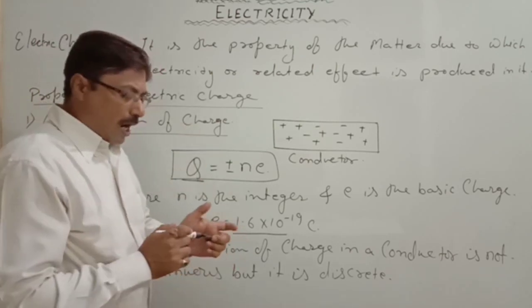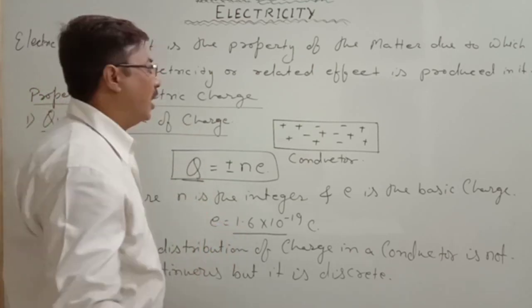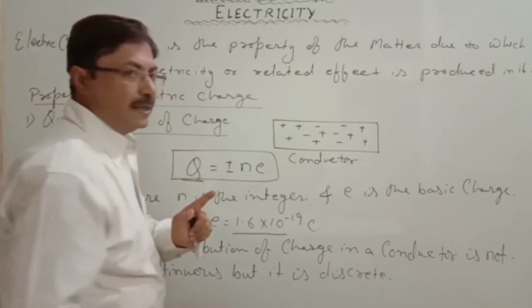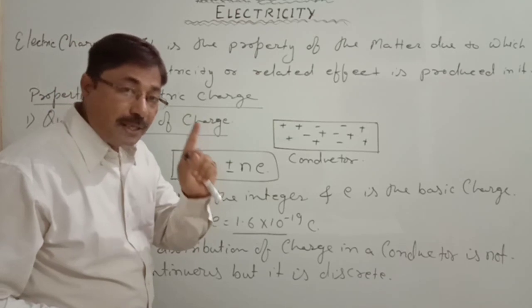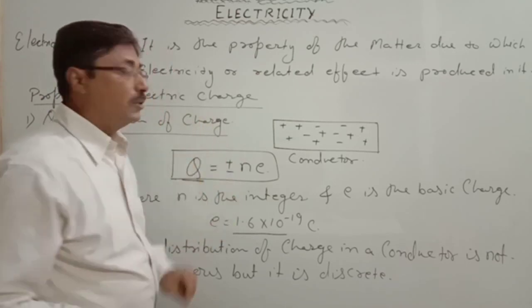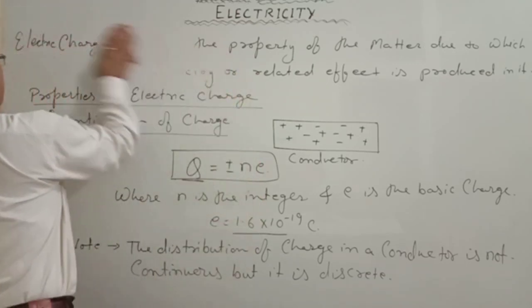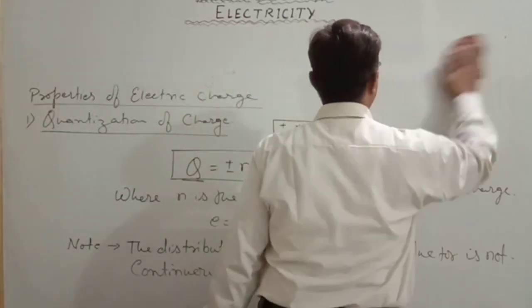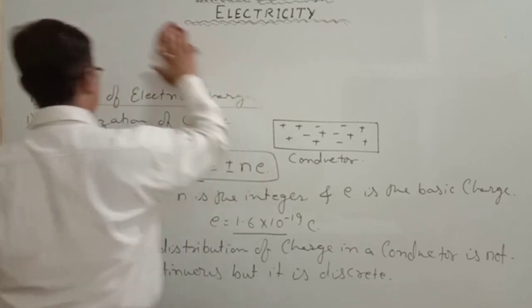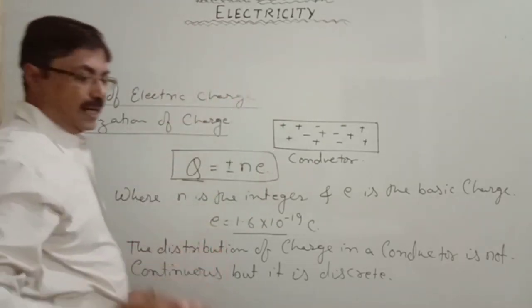Let's see how much charge is required, how many charges are in 1 coulomb of charge. That is the one example question to understand this relation.